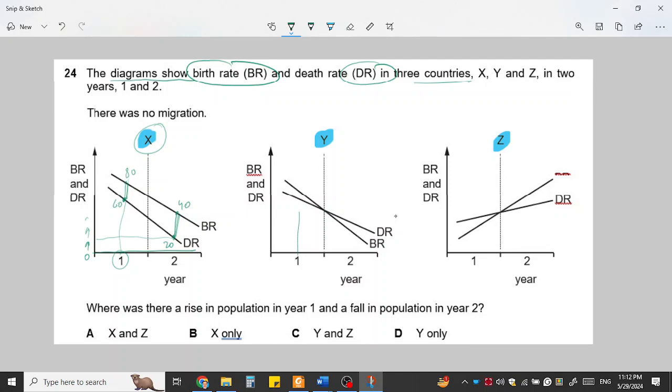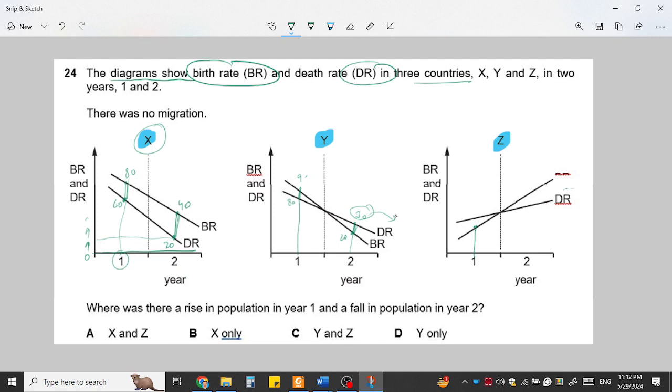What is happening in country Y? This graph which is touching here is the death rate. The death rate is like 80 and the birth rate is more than 90. So again population is increasing, but in year 2 the birth rate is like 20 and the death rate is even more than 30. So population will be reducing because the death rate is more than the birth rate. So what is happening here?